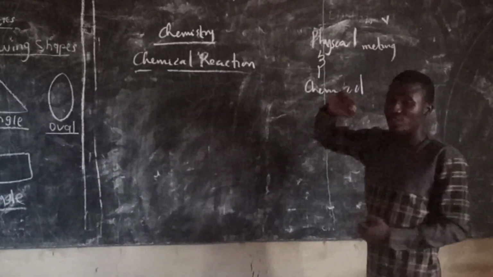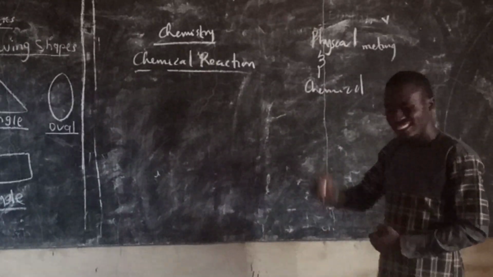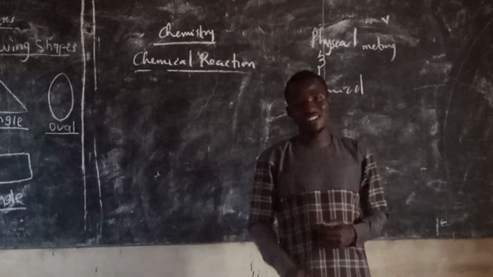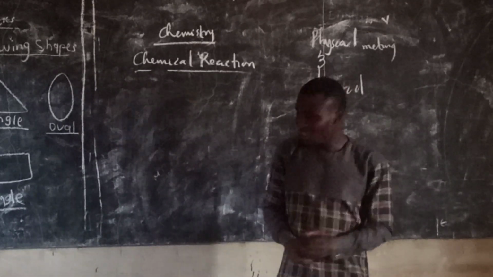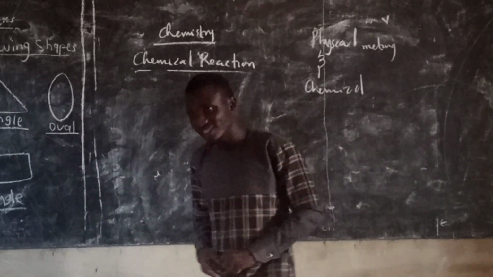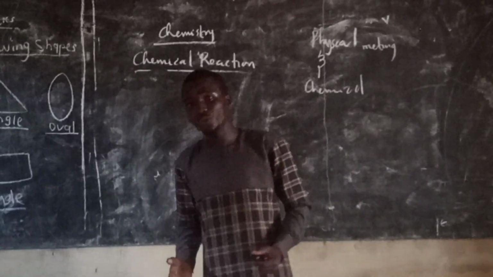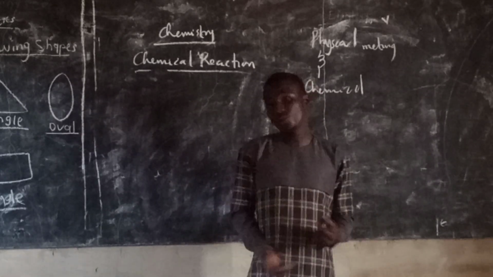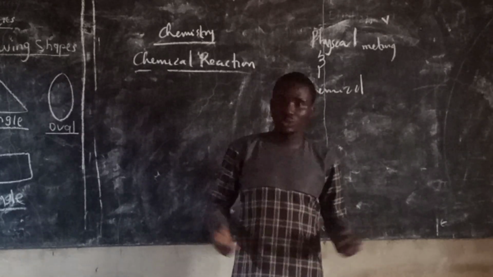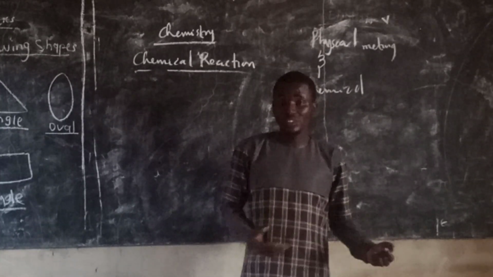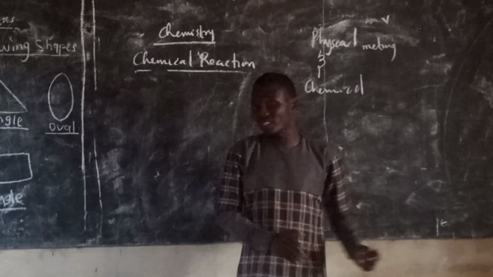There are lots of examples of physical changes. Now to chemical change. This is the type of change that is not reversible, and in the process of chemical change, new substances are formed. Chemical change occurs on a daily basis. For instance, the food you put outside for 3 days, the taste will change. That is an example of a chemical change. It is not reversible. No matter how you do it, you cannot get back the exact food again.